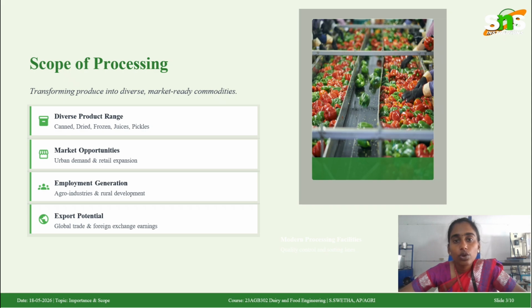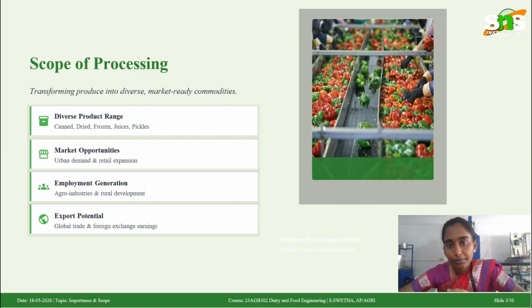So next, what is the scope of processing? While we are doing processing, the scope generally is that it has a diverse product range. For example, we can have products in many diverse forms like canned, dried, frozen, juices, and pickles, etc.